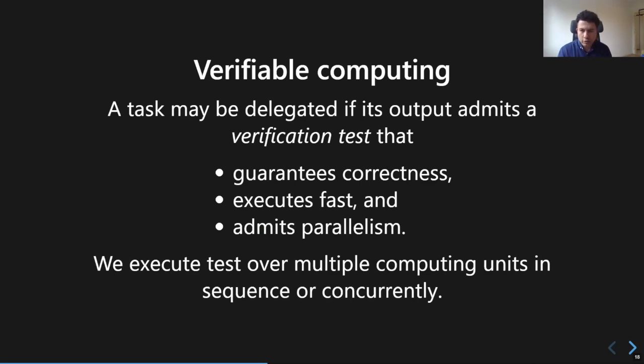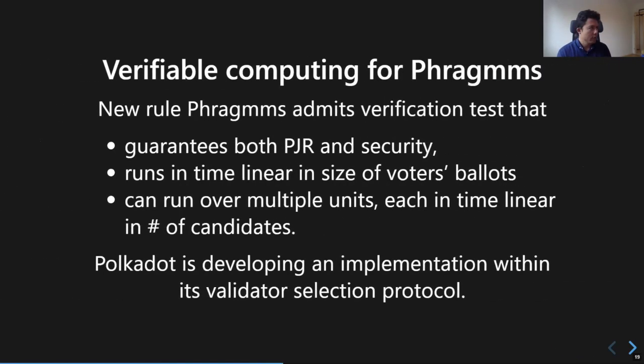And that's what we're actually going to do to implement an election rule. We're going to run the election rule off-chain and then provide a solution on-chain. And then just verify the guarantees on security and proportionality on-chain over multiple blocks. And by doing that, we achieve scalability. So I can probably finish with this slide.